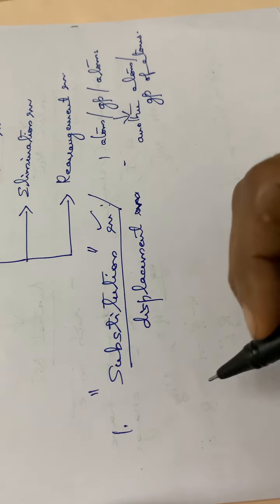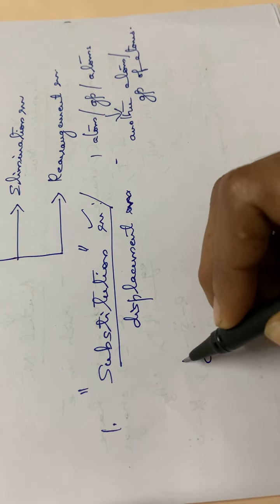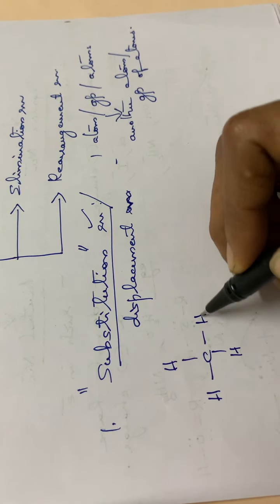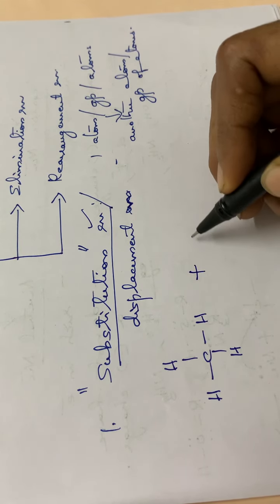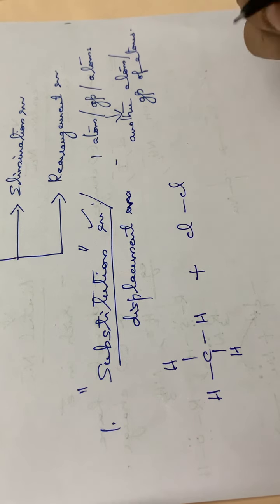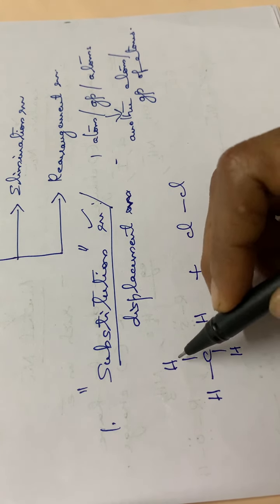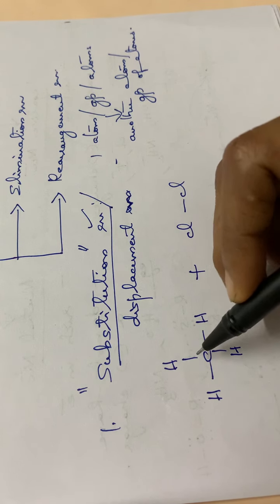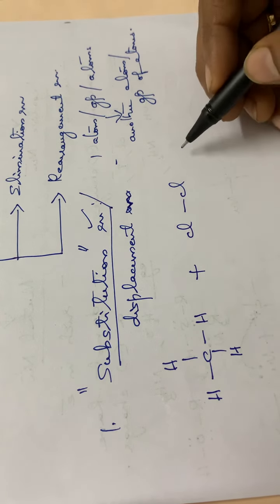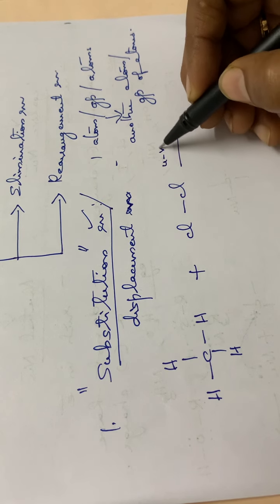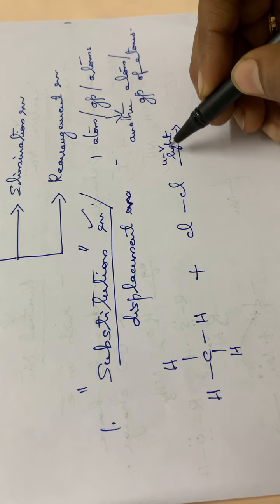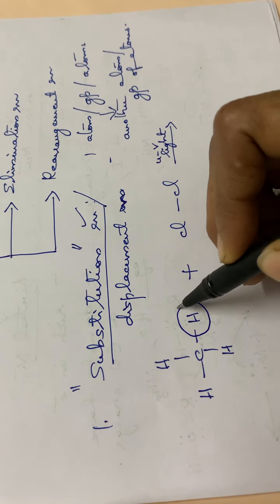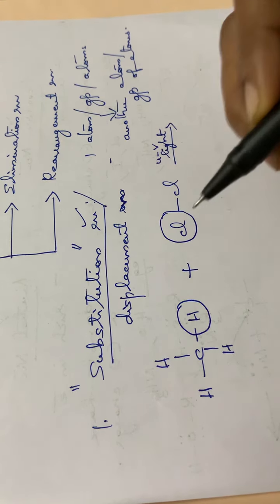See, for example, methane, CH4. Okay, methane plus chlorine molecule, Cl2. Chlorine molecule is Cl2, methane is CH4. The 4 valencies of carbon are satisfied by 4 hydrogen atoms. In presence of ultraviolet light, see what happens is that one of the hydrogens is replaced by one of the chlorine atoms.